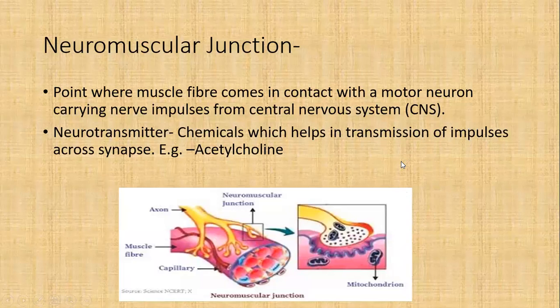When we talk about the neuromuscular junction, it is a point where muscle fibers come in contact with a motor neuron, and they are carrying nerve impulses from the central nervous system. It has a neurotransmitter, acetylcholine, which I told you, and a presynaptic membrane. Through exocytosis, those chemicals are secreted in the synaptic cleft.